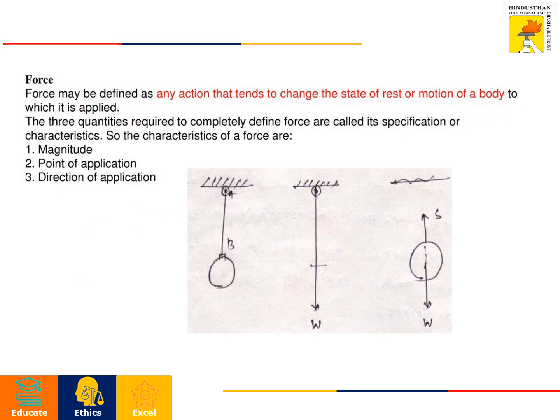Then force. A force may be defined as any action that aims to change the state of rest or motion of a body to which it is applied. The three characteristics of force are: one is magnitude, another is point of application, and the third is direction of application. Magnitude means how much amount, for example 40 kN, 30 kN, likewise. Point of application means where the force will be applied. Direction of application means in which direction: any angle direction, otherwise right side or left side or downward or upward.